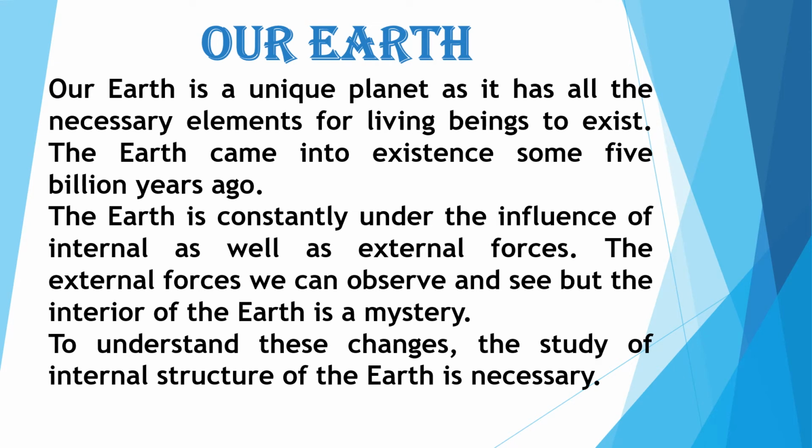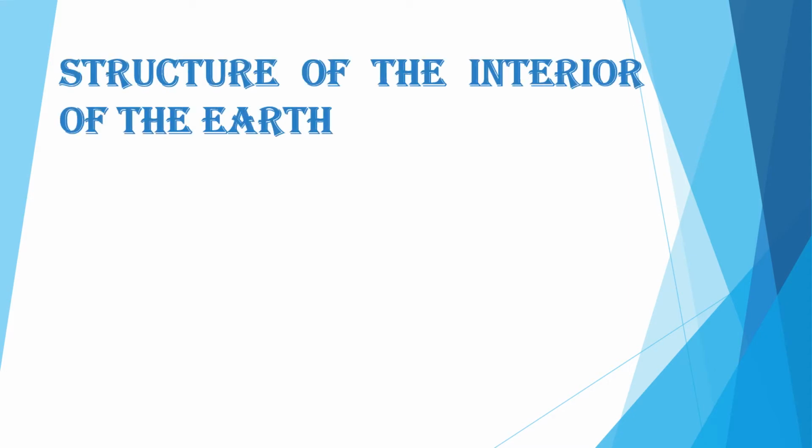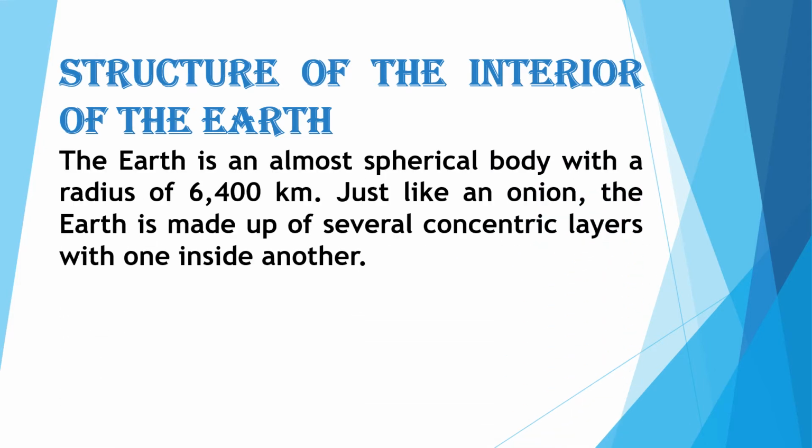To understand these changes, the study of the internal structure of the earth is very necessary. So in this chapter we will learn about the internal structure of our earth. Just look at it. The earth is an almost spherical, round shaped body with a radius of 6400 kilometers. You must be aware of radius from maths: full is the diameter and half is the radius. So the radius is 6400 kilometers.